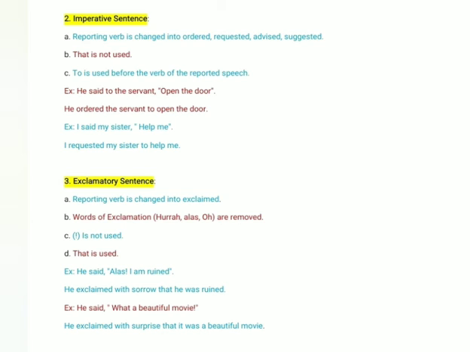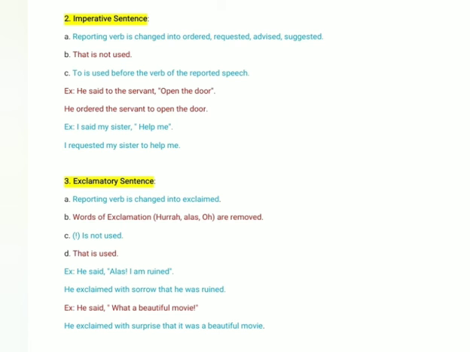Since he is not happy, we can say he exclaimed with sorrow. We have to use that. I will change to he was ruined. So he said, alas, I am ruined, will change into he exclaimed with sorrow that he was ruined.